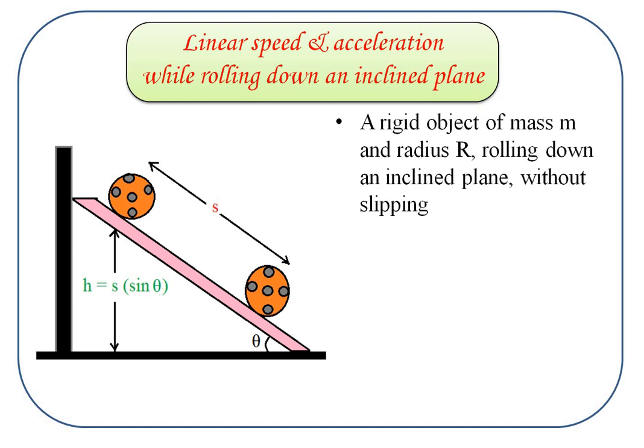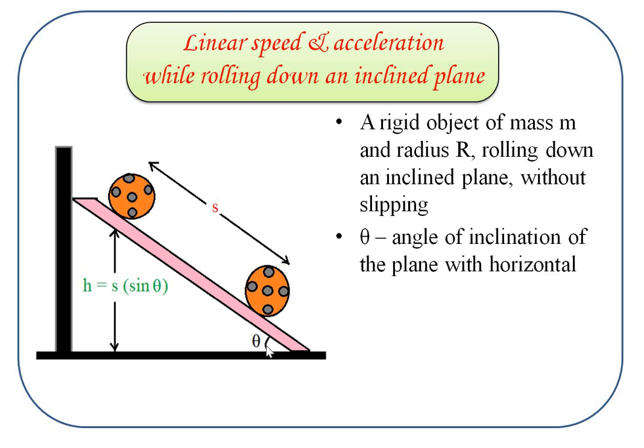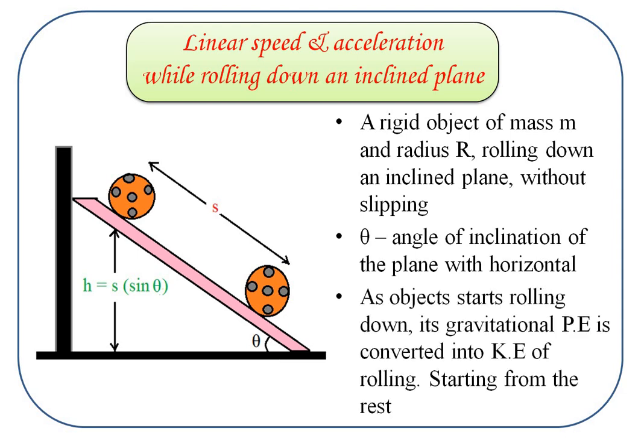Here is an object of mass small m and radius capital R rolling down an inclined plane without slipping. See in the figure, theta is the angle of inclination of the plane with the horizontal. As the object starts rolling down, its gravitational potential energy is converted into the kinetic energy of rolling, starting from rest.